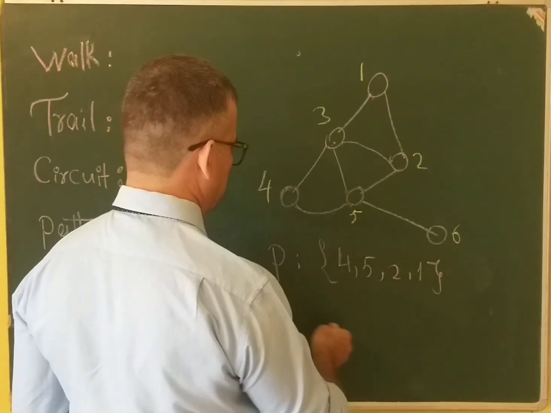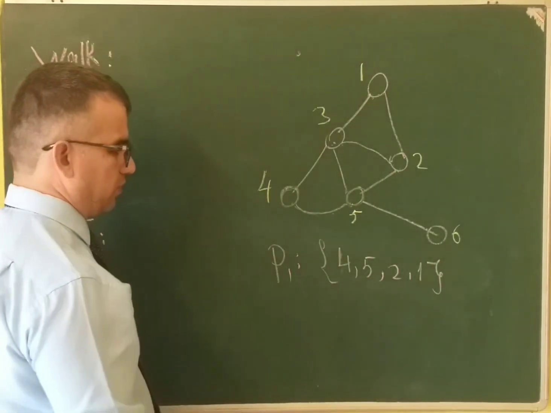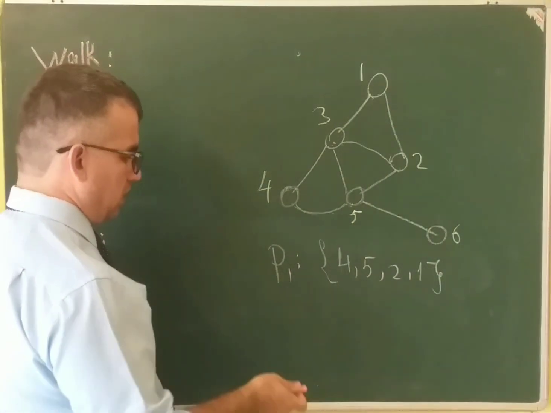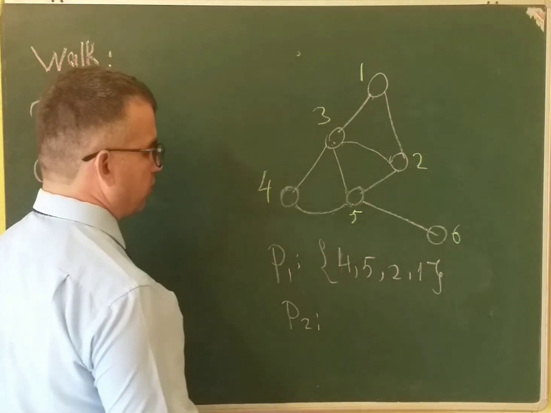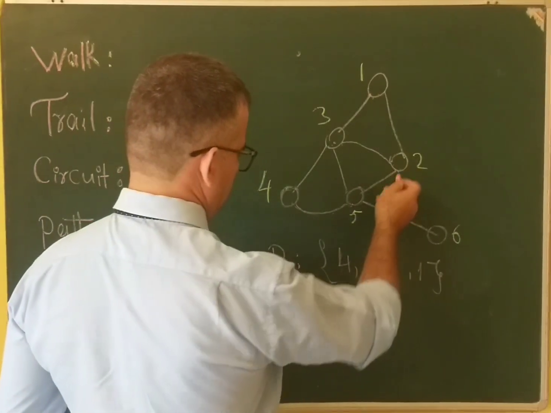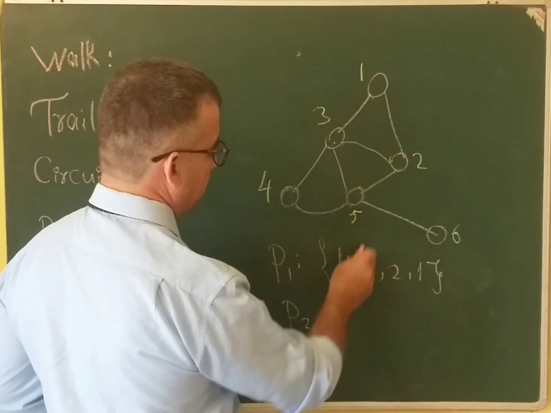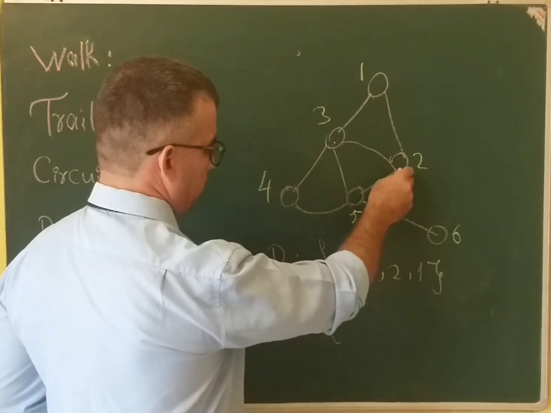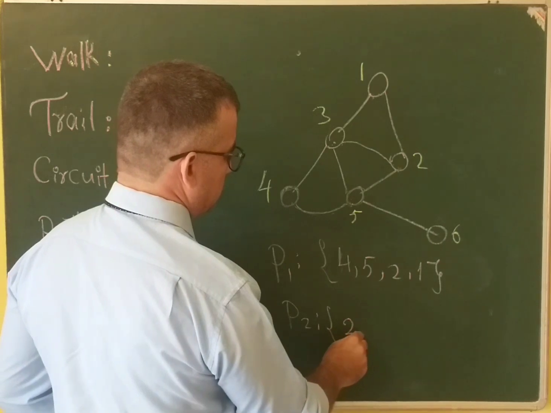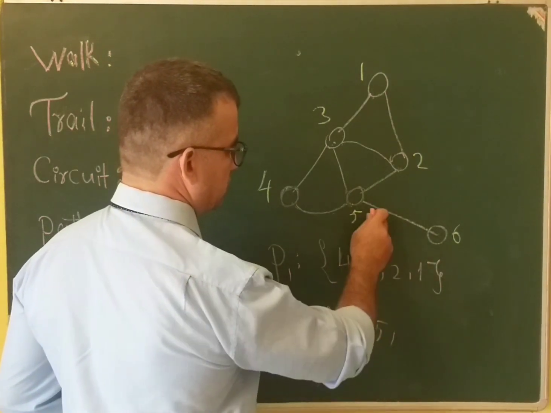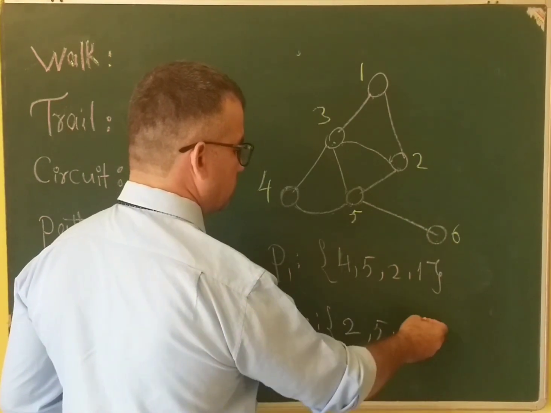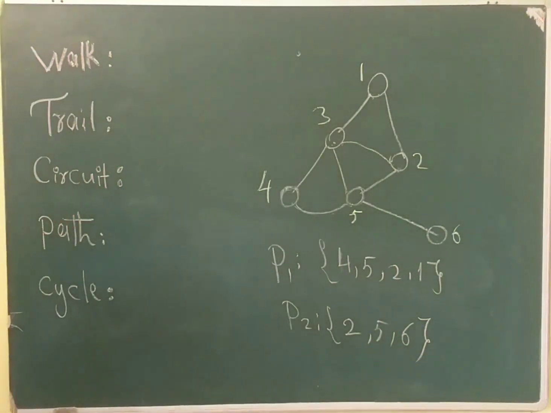It is a path of this graph, and we can make some other paths of this graph also, like I can start from vertex 2, then I can come to vertex 5 and vertex 6. It is also a path in a graph.